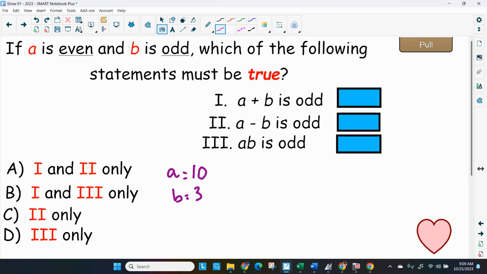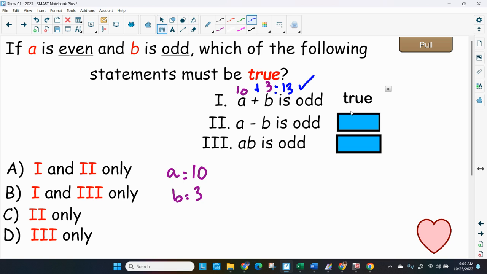I'm going to replace A with 10, B with 3, and see if I get an odd number when I add. I get 13. 13 is an odd number, so that's true. If I added it backwards, 3 plus 10, that's still 13, so that's still true. You can use some other numbers, you don't have to use mine, but you'll find that it's true.